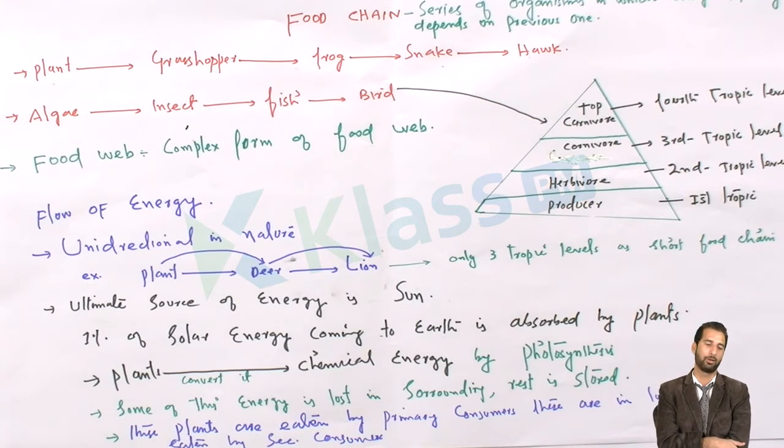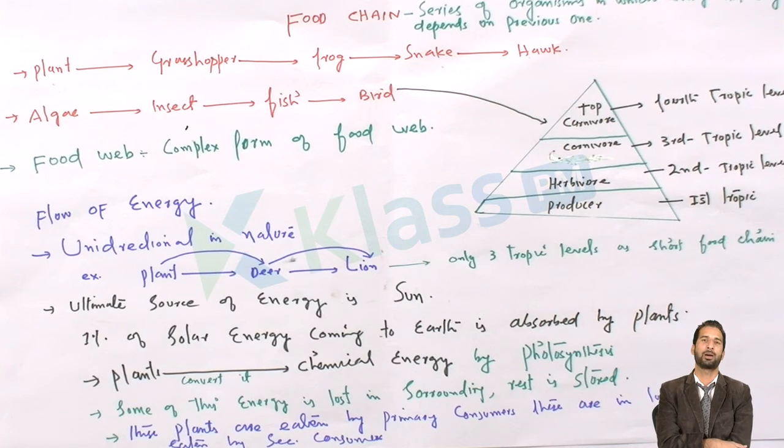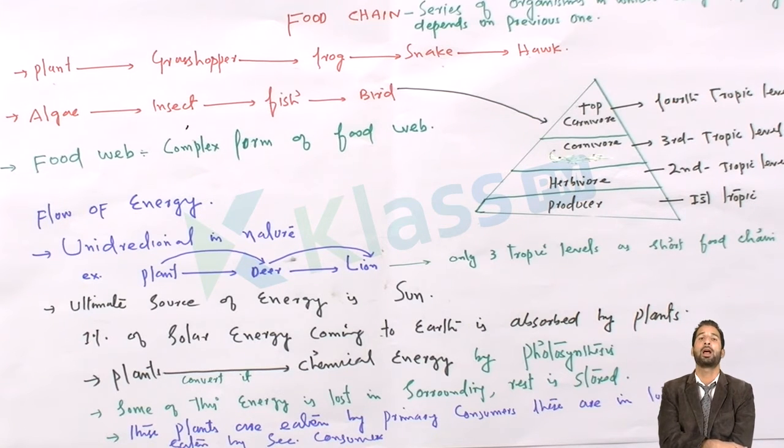There is a logical reason for it, because in the previous video we explained the 10% law. According to the 10% law, about 90% of the total energy is either dissipated as heat or utilized by an organism. When a herbivore eats the producer, about 90% of the total energy is either dissipated as heat or utilized by that herbivore for its metabolic activities. So only 10% of the energy is transferred.